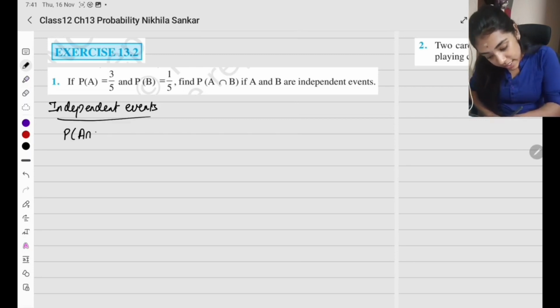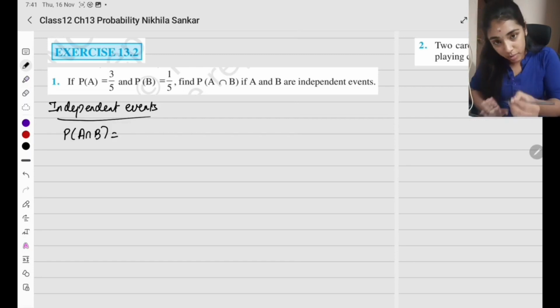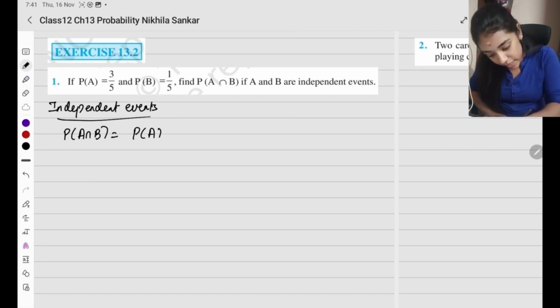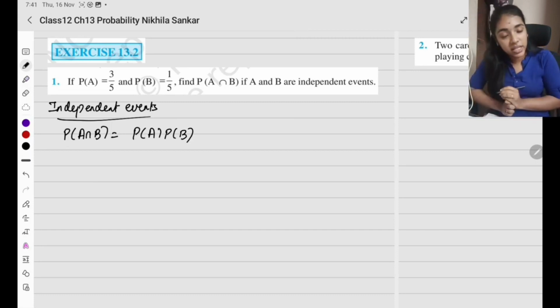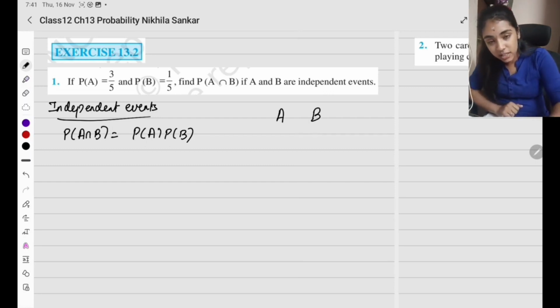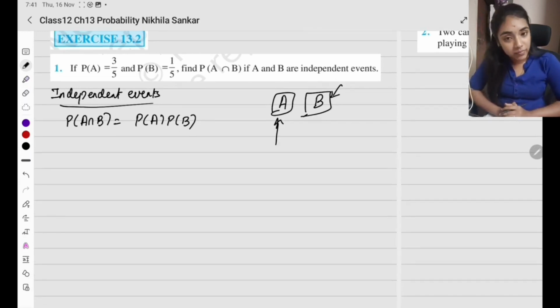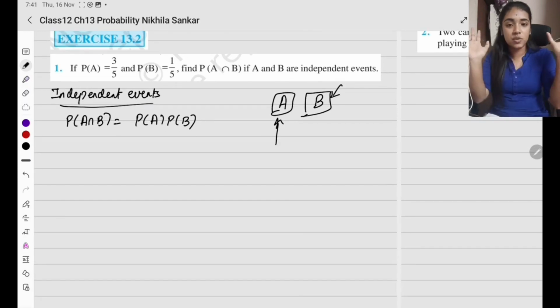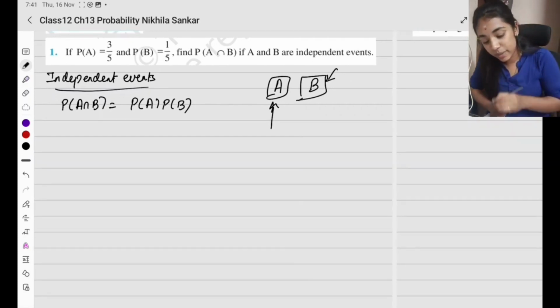Independent event na the intersection of two events oda probability is going to be probability of A times probability of B. Independent events na enna artham? Event A nadakudhu, event B nadakudhu. Event A is not affecting event B, and happening of event B is not affecting event A. ரெண்டுமே நடந்துட்டு இருக்கு, எந்த டிஸ்டர்பன்ஸும் இல்லாம. They are not dependent on each other. Okay? So this is independent events.